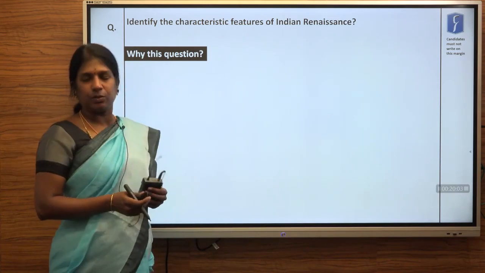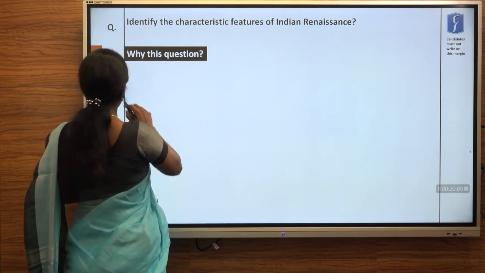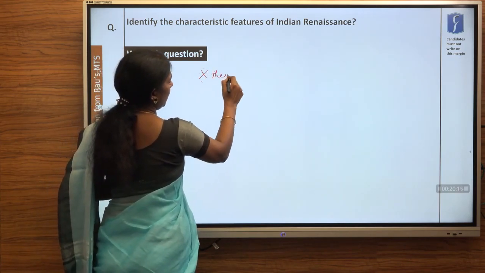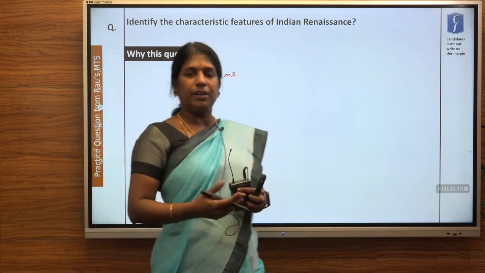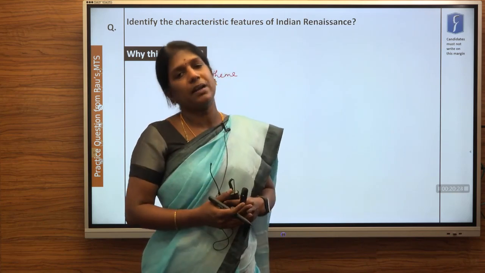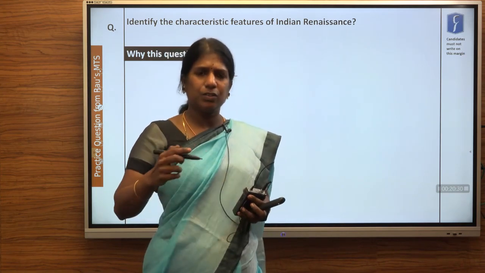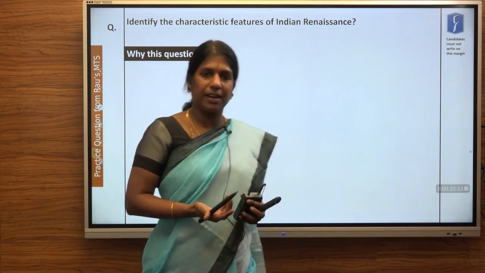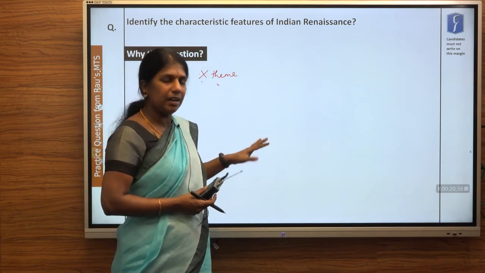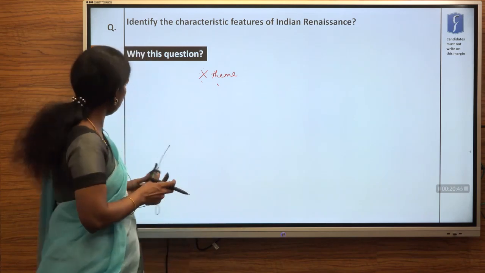Now why this question? Why have we picked this question? It is an important theme. Today we talk about introducing new concepts, bringing in the concept of humanism, the concept of a new pattern of education system, abolishing certain evil practices which are still practiced in the society. So we need a new outlook to be seen in India today, and that's why we picked this topic. It's an important theme which is currently undergoing in India. That's the reason why we picked this question.